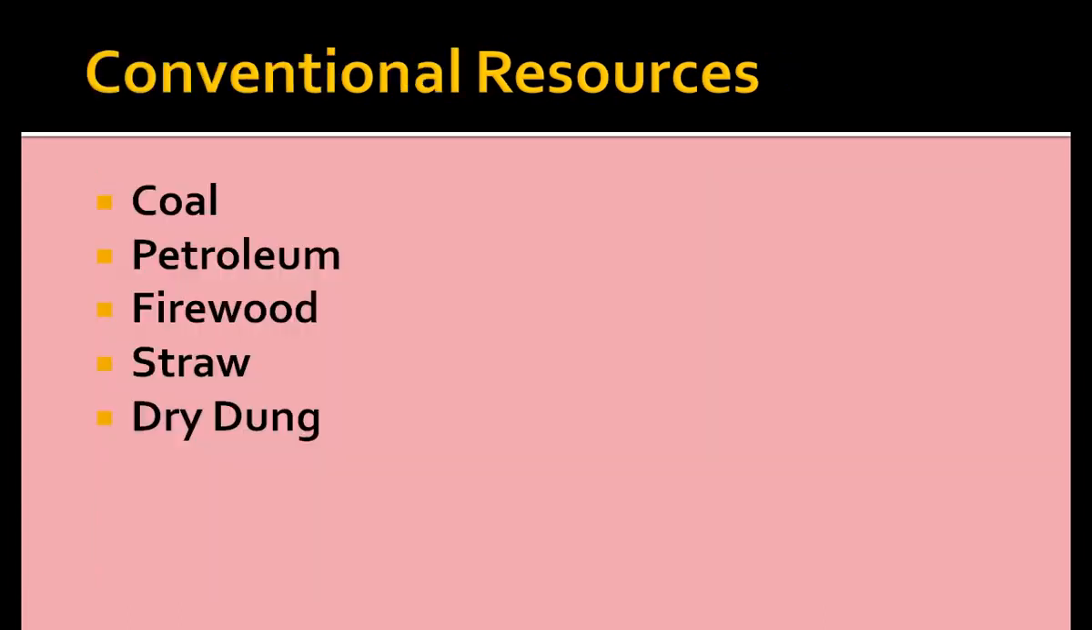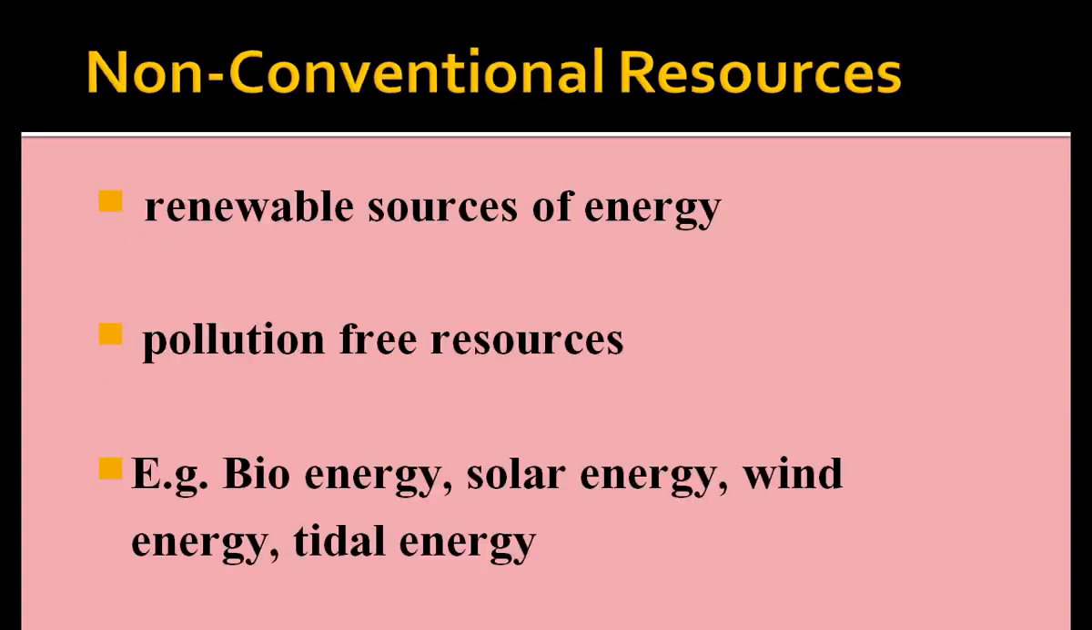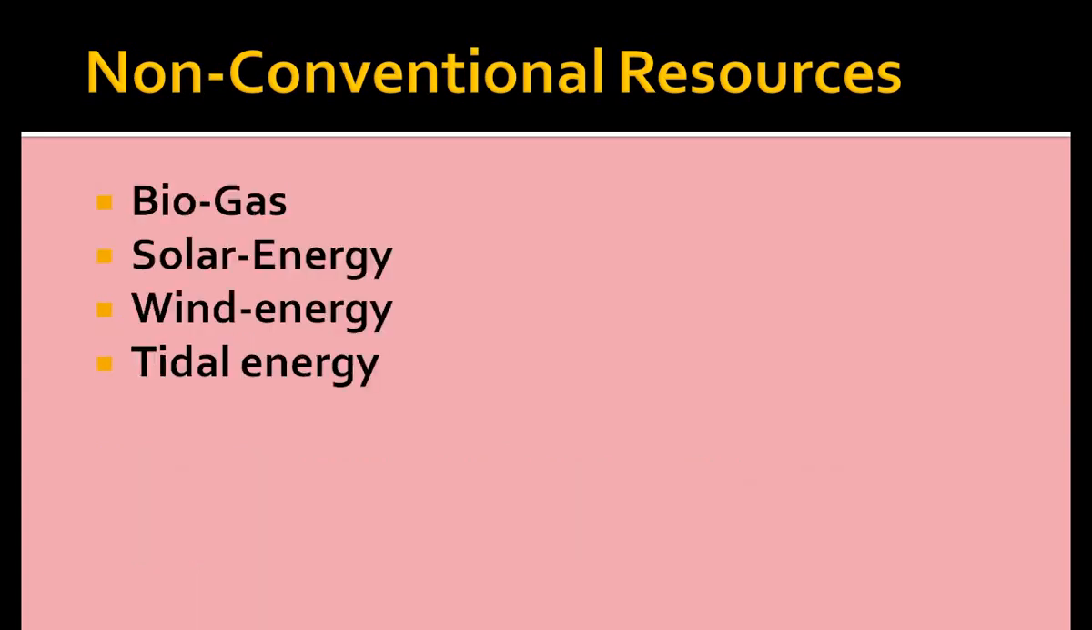Yes, friends, we have already discussed the conventional sources: coal, petroleum, firewood, straw, dried dung. These are examples of conventional resources. And non-conventional resources are renewable sources of energy, which means they can be renewed and used again and again. The main advantage of non-conventional resources is that they are pollution free. Examples: bioenergy, solar energy, wind energy, and tidal energy.